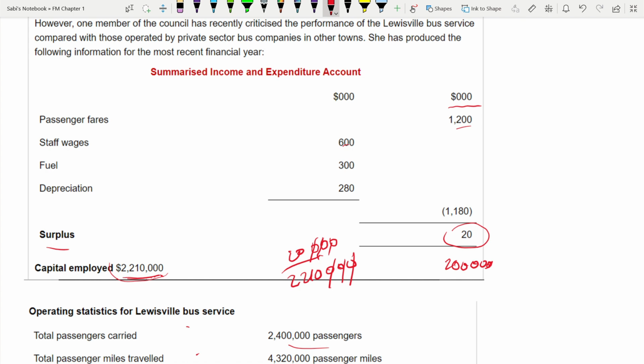Try both ways and see, you will get the same answer. Either drop the 3 zeros from the capital employed or add 3 more zeros to this 20 surplus, because both have to be in the same terms. One cannot be in 20 and the other one in thousands. If you're dropping 1,000, it has to be from both places. If you're writing the full figure, both figures have to be written in full.